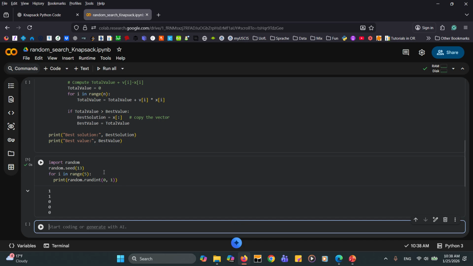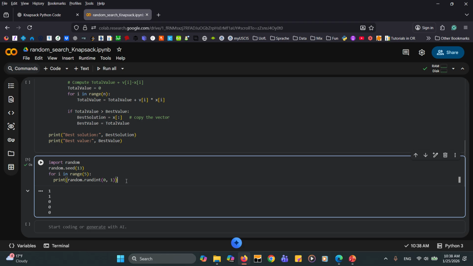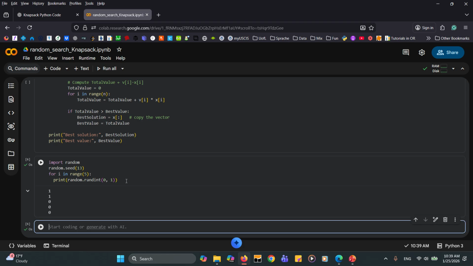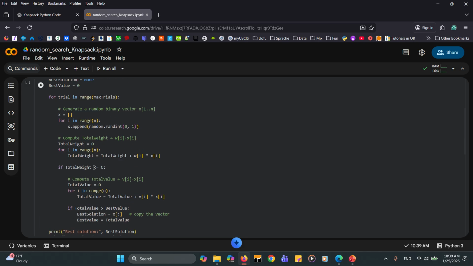If I run it, now I have 2 ones and 3 zeros. From now on, it doesn't matter how many times I run this line of code, the output is going to be the same. 2 ones, 3 zeros. Run it again, 2 ones, 3 zeros. So now by fixing the seed, I'm sure that the randomness is isolated. So it's no longer a factor for changing the behavior of my code.